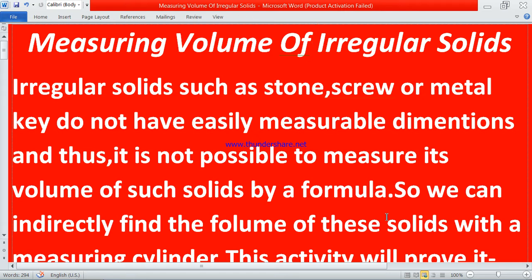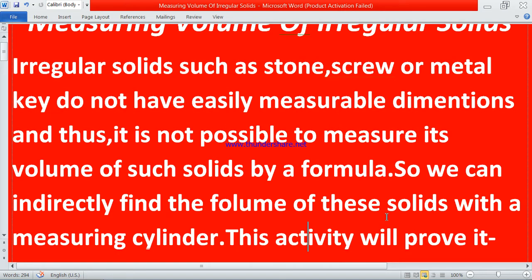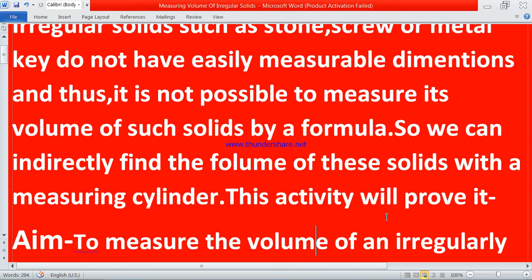The topic of ours today is measuring volume of irregular solids. So first we will read the definition. Irregular solids such as stone, screw or metal key do not have easily measurable dimensions, and thus it is not possible to measure the volume of such solids by a formula. So we can indirectly find the volume of these solids with the measuring cylinder. The activity will prove it.